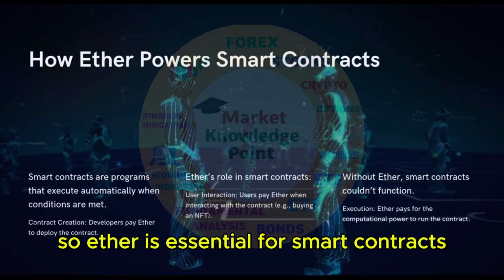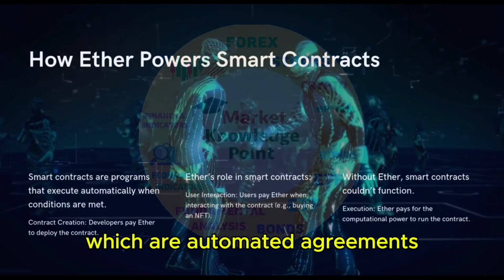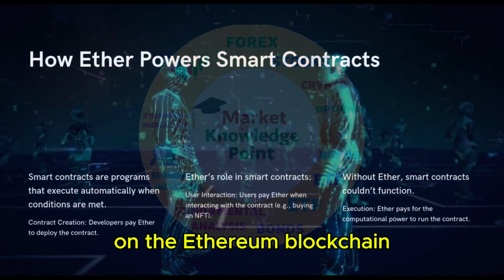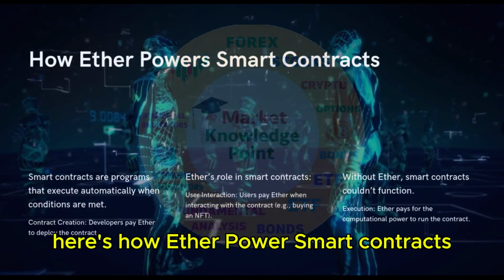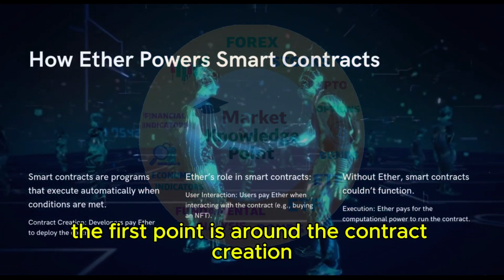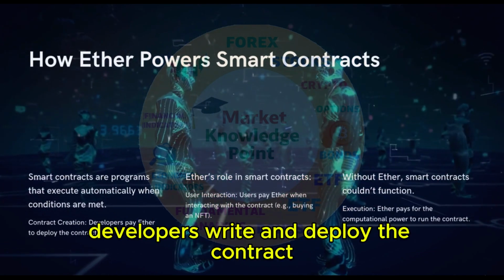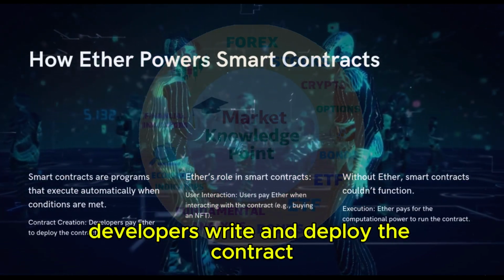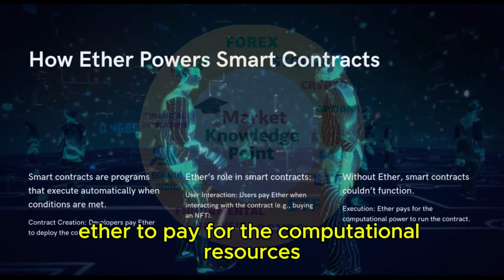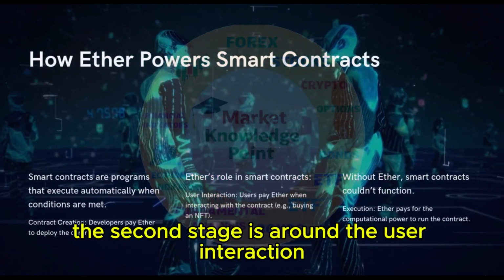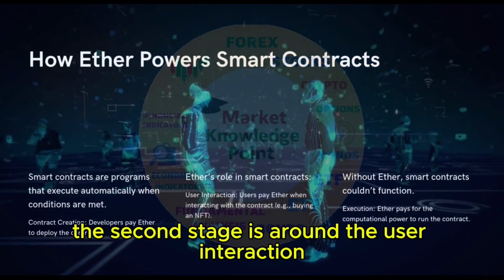So, Ether is essential for smart contracts, which are automated agreements on the Ethereum blockchain. Here's how Ether powers smart contracts. The first point is around the contract creation. Developers write and deploy the contract on the blockchain. This requires Ether to pay for the computational resources. The second stage is around the user interaction.